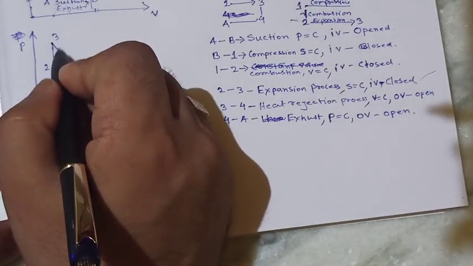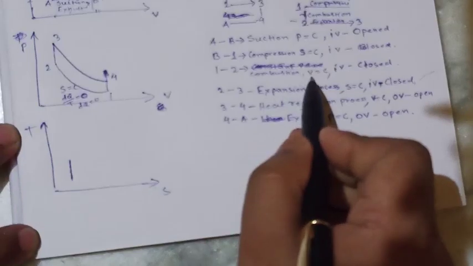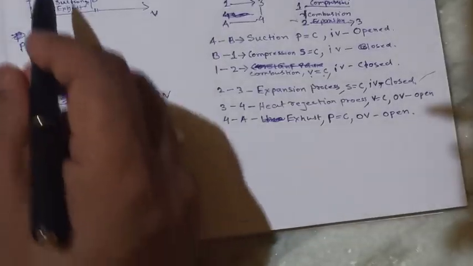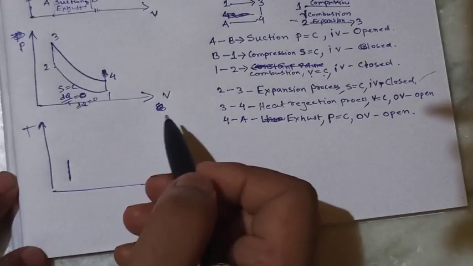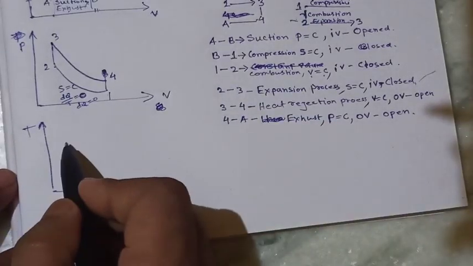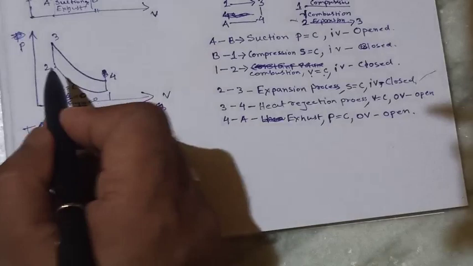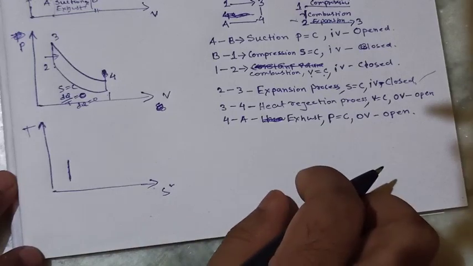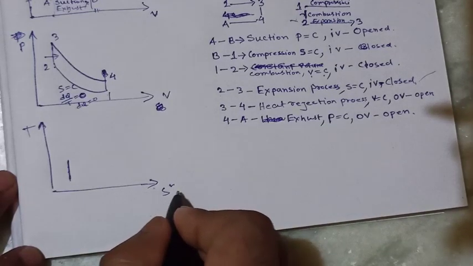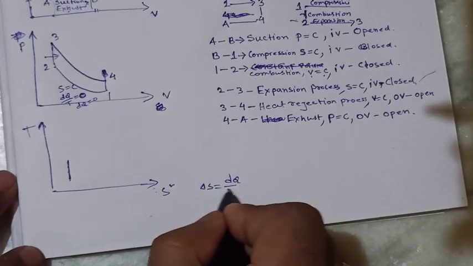Now what is this 2 to 3 process? This process is V constant. This process is the combustion process, so the temperature is also increasing, and heat is transferring to this chamber. This process is dq, heat is transferring. So as the heat is transferring by this process, S will increase, because dS equals dq by T.